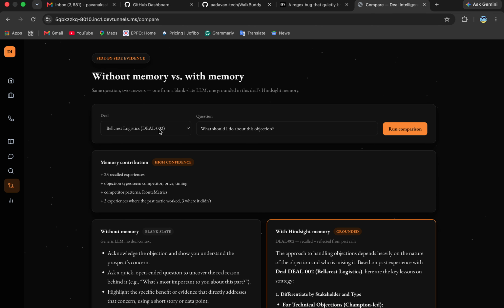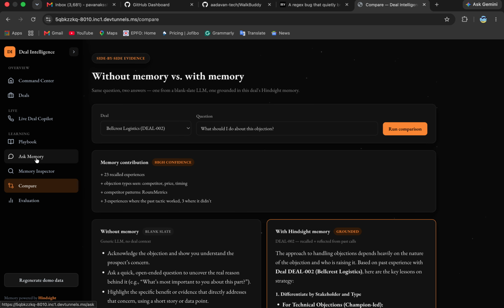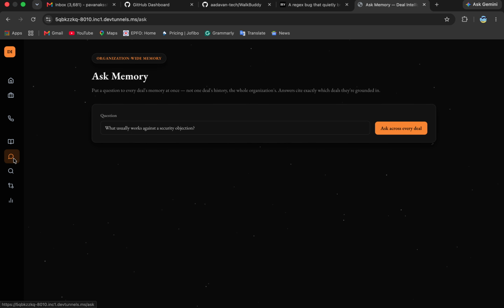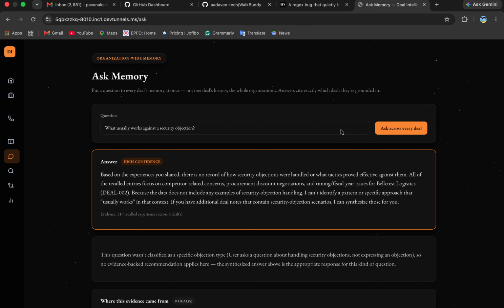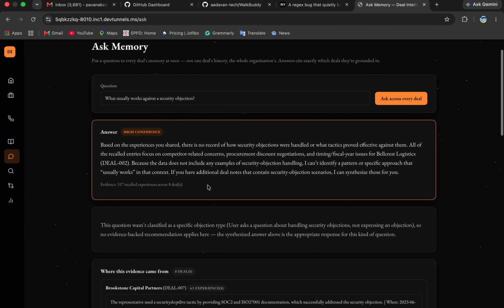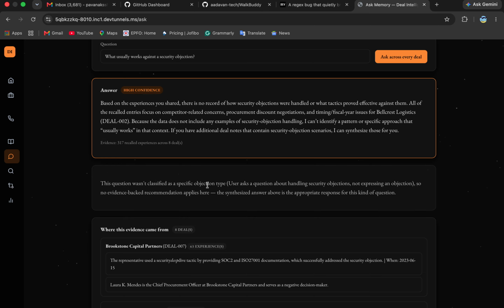If you want to see the actual mechanics, this is the memory inspector. Stage 1: the query hits one specific bank, for example deal 002, because every deal gets its own isolated memory in Hindsight. Stage 2 is the raw recall, and these aren't vague blobs of text. Each result is tagged: objection type, tactic category, whether it worked. That's recall straight out of the Hindsight client. Stage 3 is reflect, reasoning over those results, and stage 4 is the tactic engine. It turns it into an actual recommendation with real numbers attached.